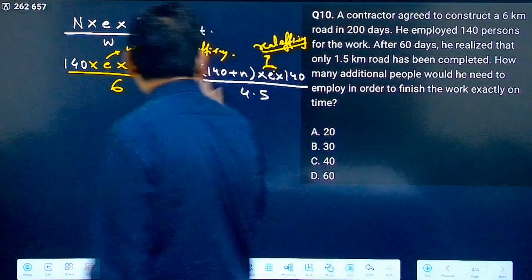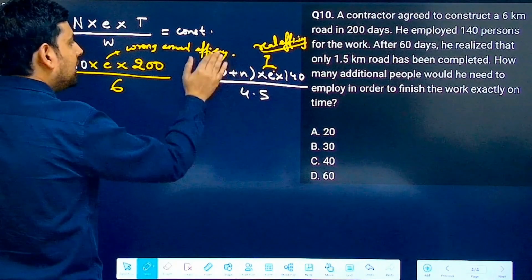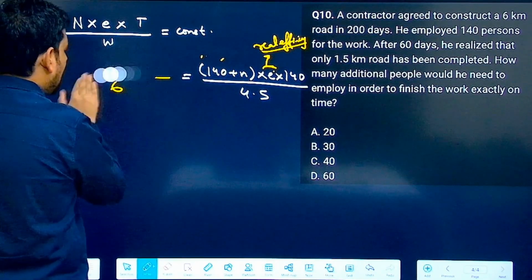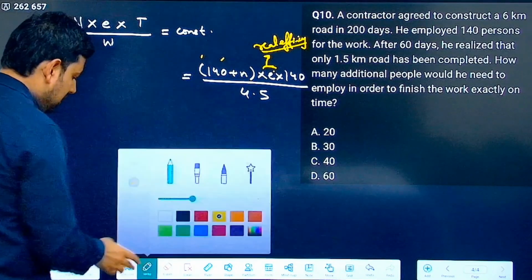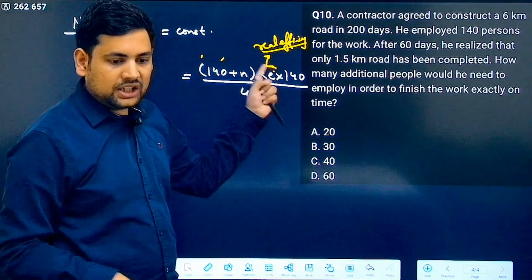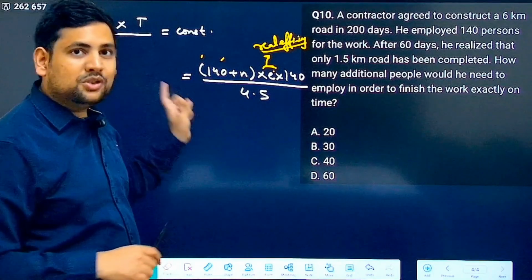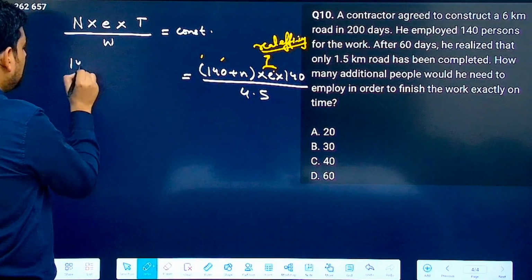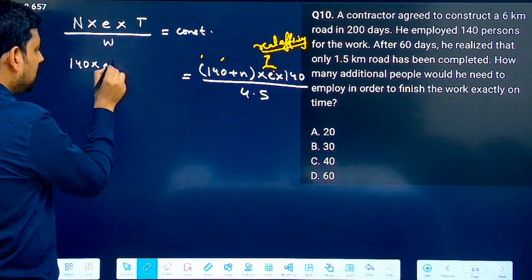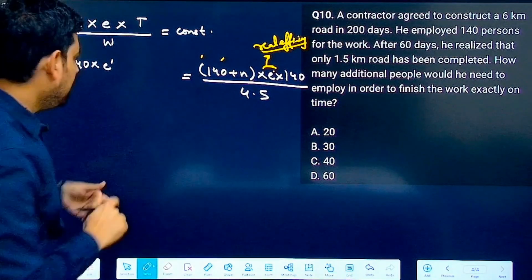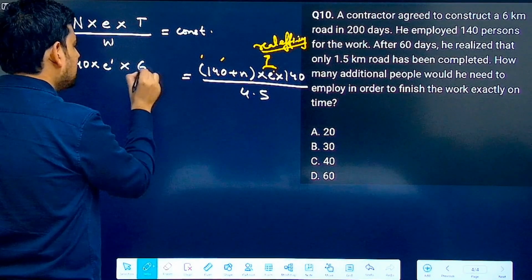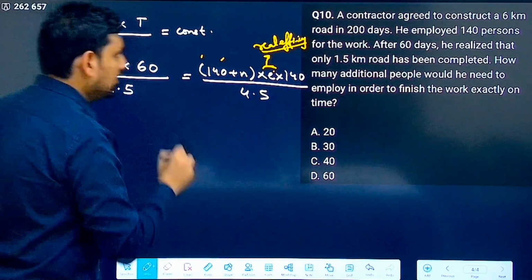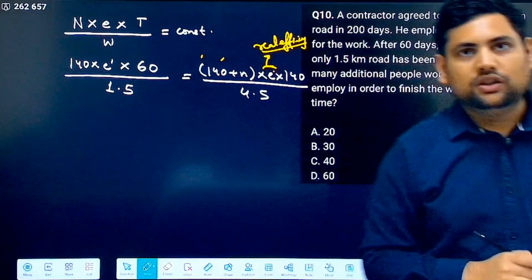Then what can you equate? This part is fine, this is what we are trying to find now. Instead of this, understand what I can equate. Here you have real efficiency, and this side also you should have the real efficiency part. How many people were there? 140 people. Now I am writing the real efficiency only here. They worked for 60 days, and in these 60 days they completed only 1.5 kilometer of road.